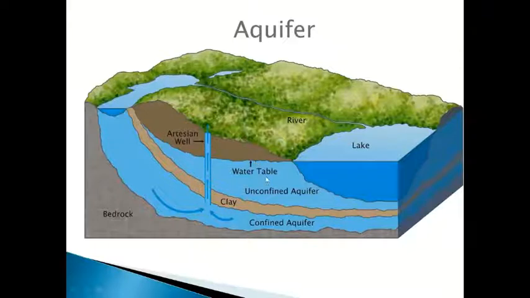The unconfined aquifer is under normal gravitational pressure or ground pressure. The confined aquifer will be under water pressure, because this water will not go up. To take out this water, we have to drill a well.